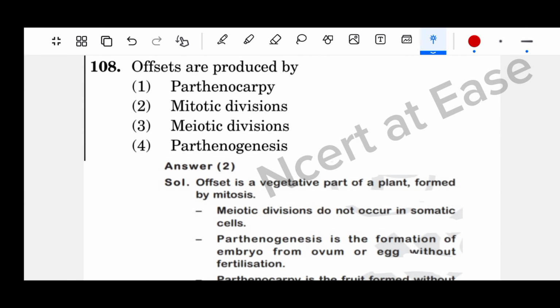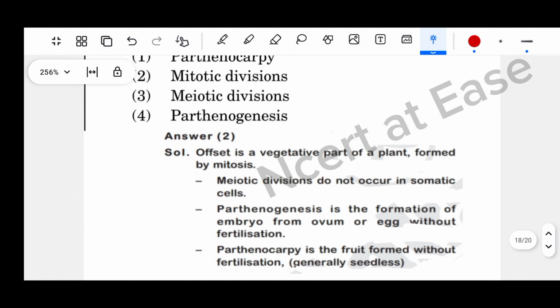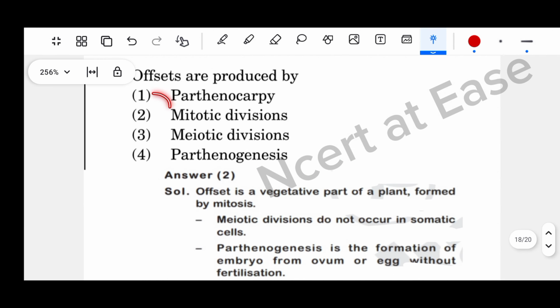Offsets are produced by. An offset is a vegetative part of a plant formed by mitosis. Meiotic divisions do not occur in somatic cells. Parthenogenesis is the formation of an embryo from an ovum or egg without fertilization. Parthenocarpy is the formation of fruit without fertilization, generally seedless. So option 2, mitotic division.